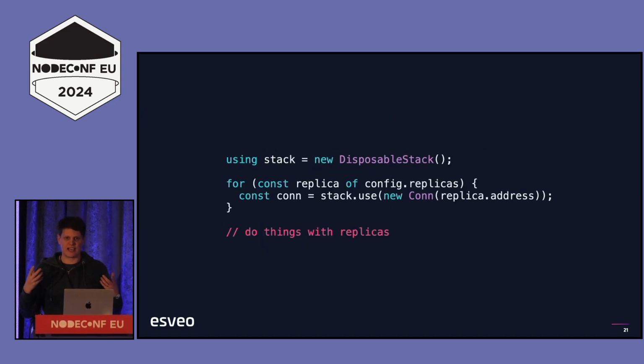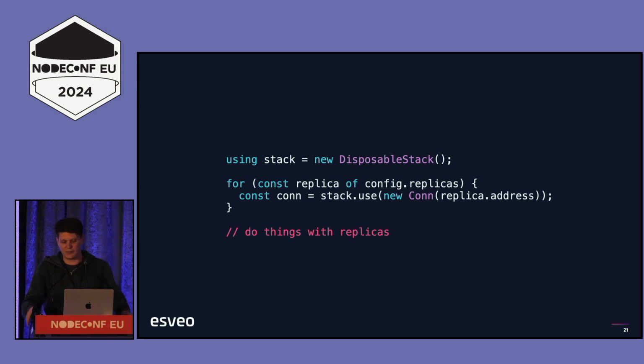The disposable stack is dynamic, or allows for essentially dynamic addition of resources. So here we have, for example, a bunch of replicas that we need to set up connections to. If we tried to put a using statement where we've got const con here, then as soon as we leave each iteration of the for loop, we'd immediately close the connection.